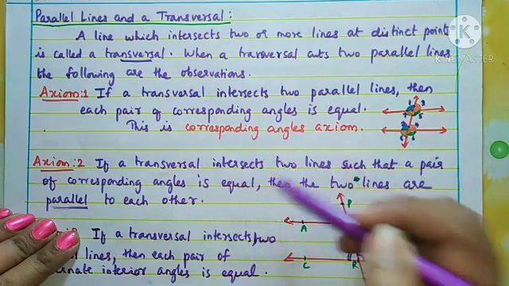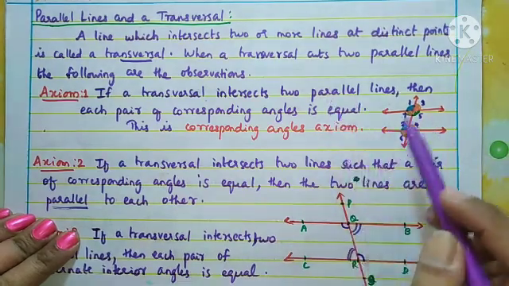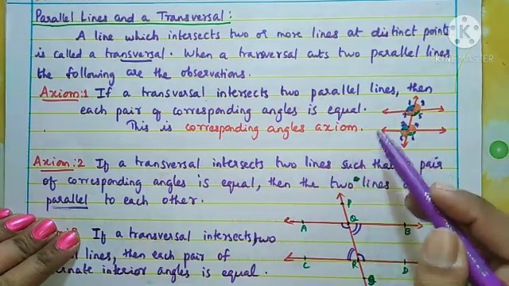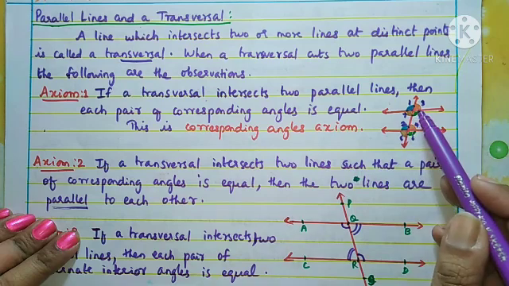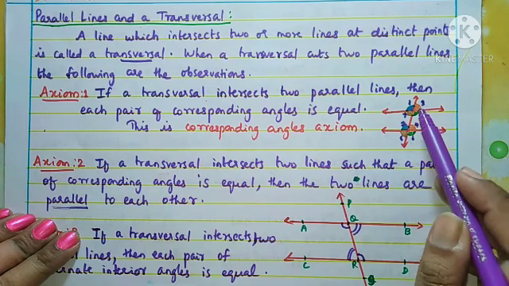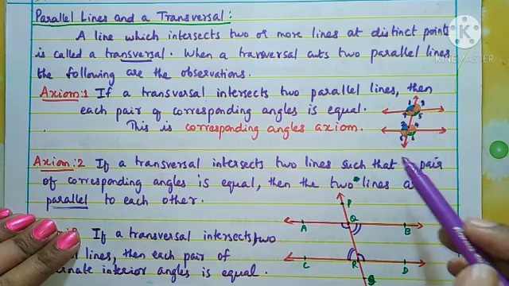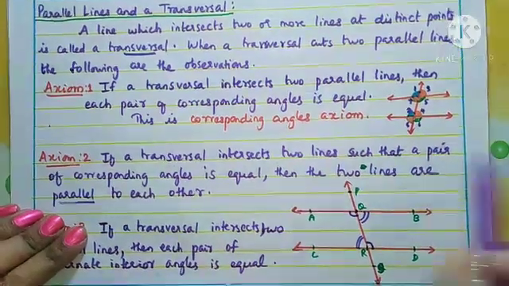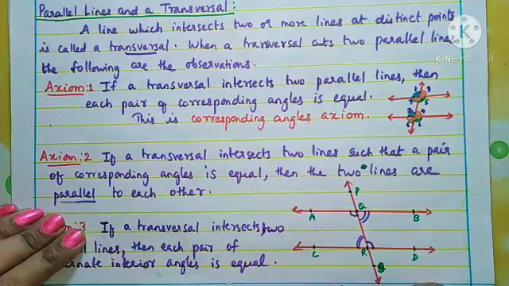Okay, hope you understood. So this is the way to understand the corresponding angles axiom. If the corresponding angles are equal, the two lines are parallel, and if the two lines are parallel, the corresponding angles are equal. So all of you understood the meaning of these two statements.